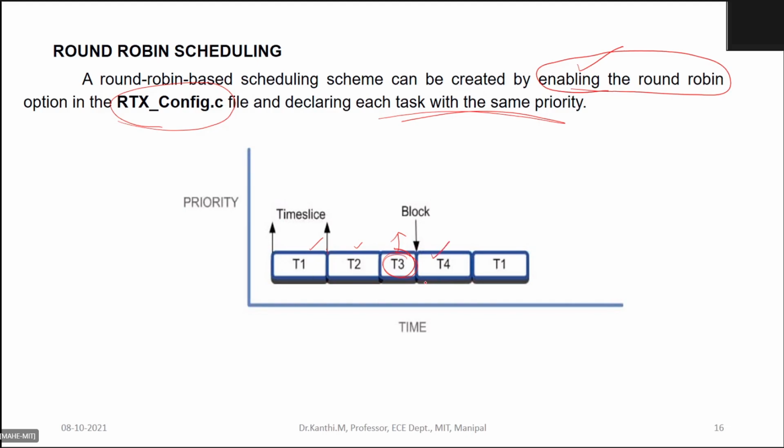Since I have 4 tasks in a list, the blocked one, after completion of its block duration, will go back and be put in the ready list. So it will come back. It is a sort of FIFO kind of thing. So after T4, T1 will get a chance for execution because that was in the list. Then T2, then T3, like that. This is how the execution takes place in your round robin.